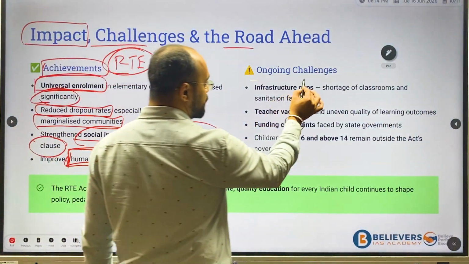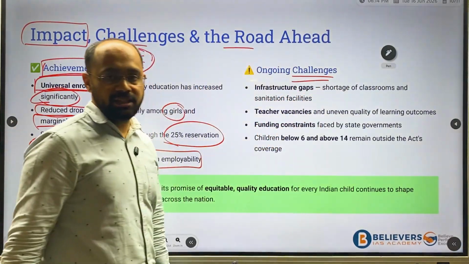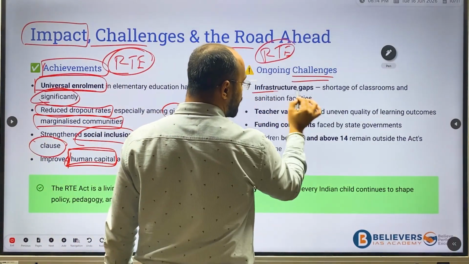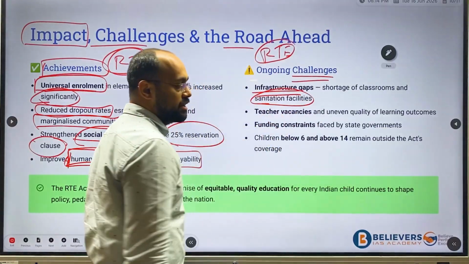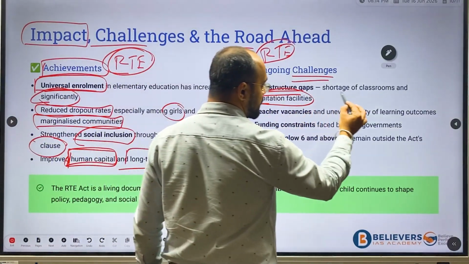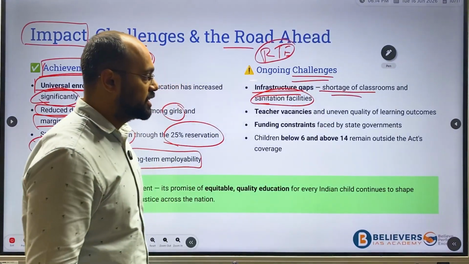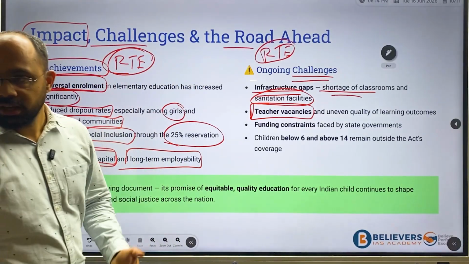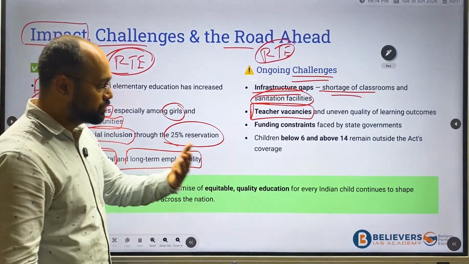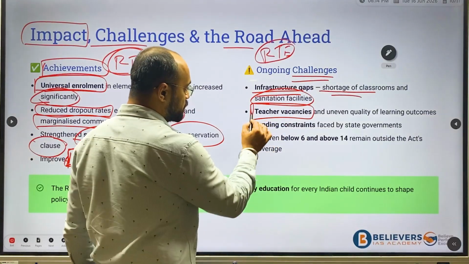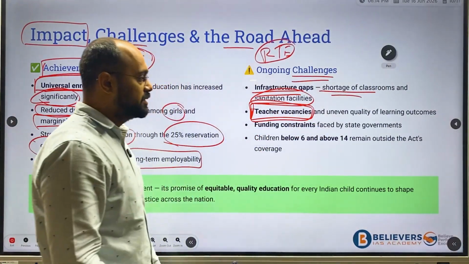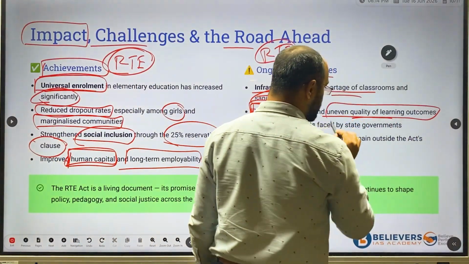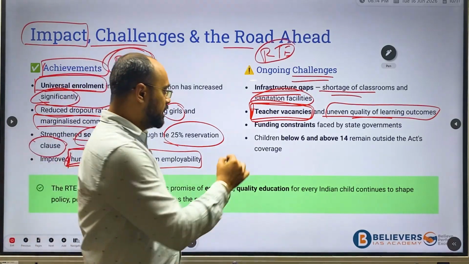Next, we'll discuss some of the challenges. The most important challenge when it comes to right to education is infrastructure: lack of infrastructure and sanitation facilities, including a shortage of classrooms. Next is teacher vacancies. There is no regular filling of teacher vacancies, especially in state governments. In central government, though there are some issues, it is especially in state governments that teacher recruitment has not been done.